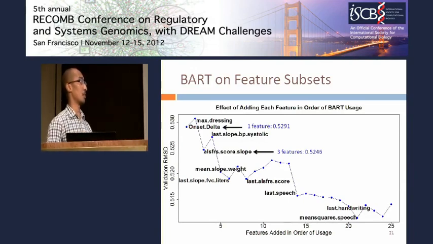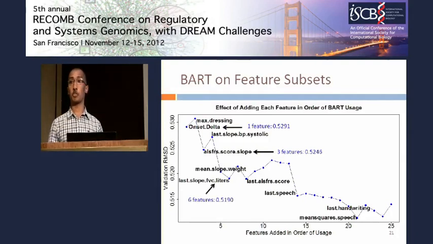After the fourth feature, progress again is hurt, but the next 2 features add a great deal to the predictive performance, so that by the time we're incorporating 6 features into the BART model, we have a performance of about 5190. We can do this over and over again. The next several features actually only negatively impacted performance, but last speech, last handwriting, and mean square speech all strongly contributed to the final BART performance.